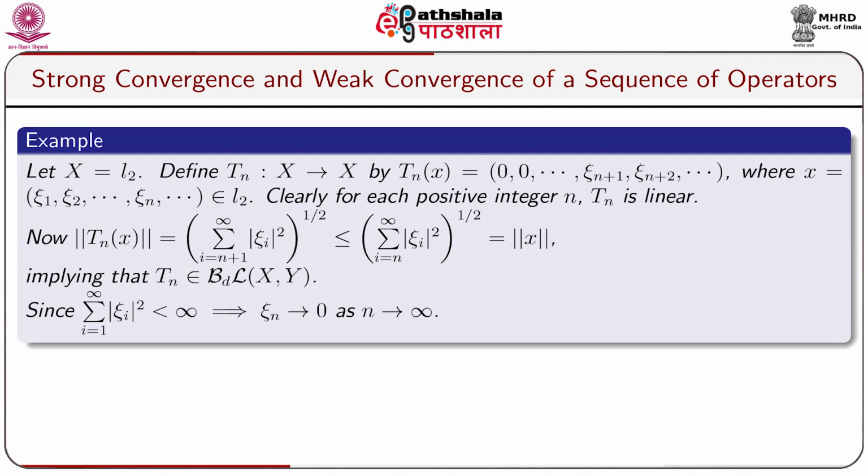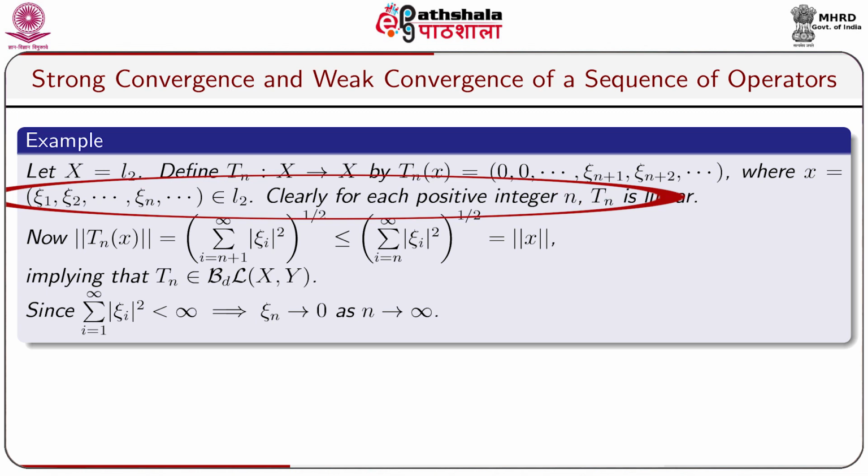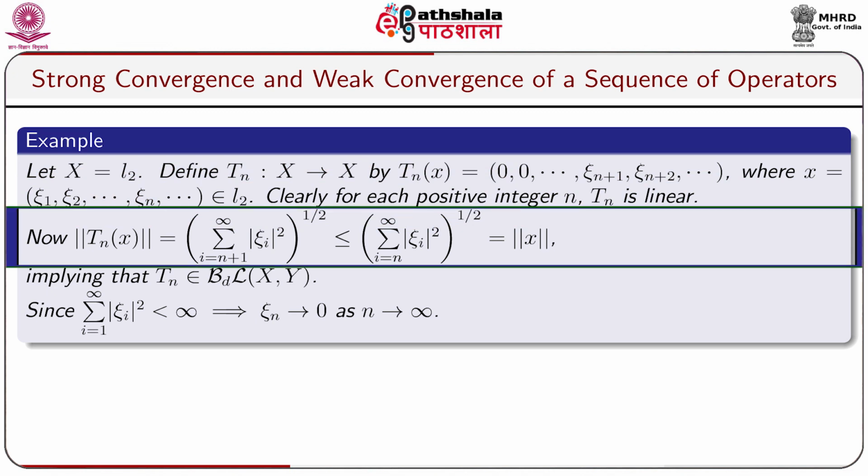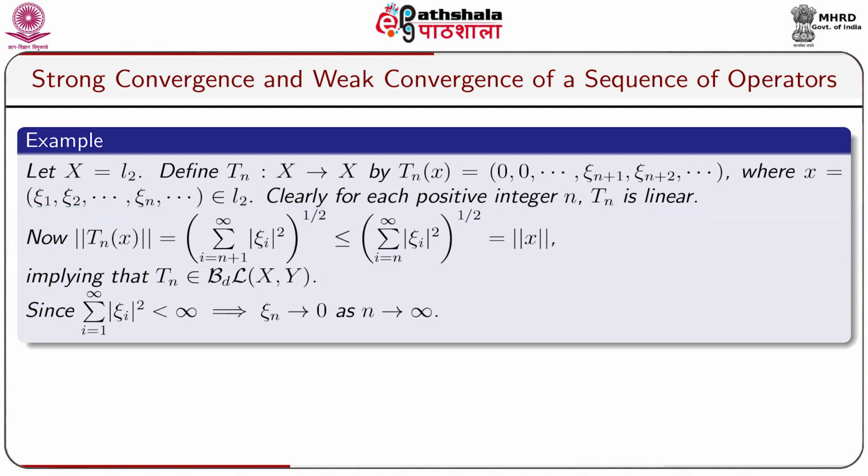Let X equal small l2. Define Tn from X to X by Tnx equal to (0, 0, 0, ..., xi n plus 1, xi n plus 2, ...), where x equals (xi 1, xi 2, ..., xi n, ...) belongs to l2. Clearly, for each positive integer n, Tn is linear. Now, norm Tnx equals the sum from i equals n plus 1 to infinity of modulus of xi i squared, to the power half, which is less than or equal to the sum from i equals n to infinity of modulus of xi i squared, to the power half, which is equal to norm x, implying that Tn belongs to BDL(X,X).